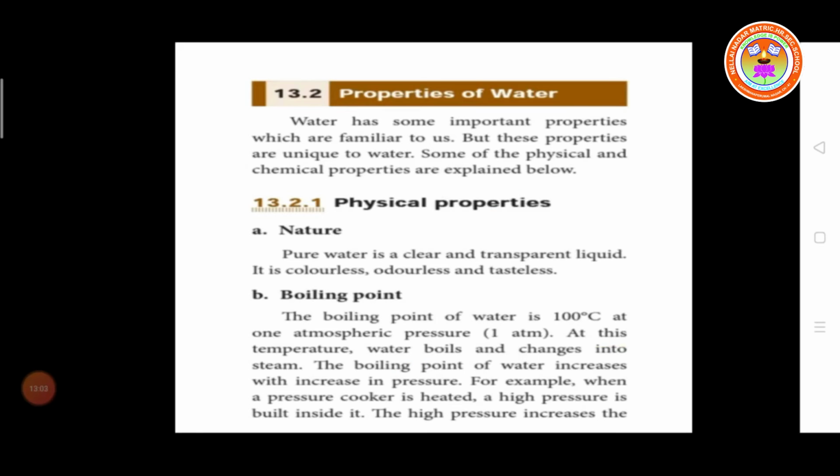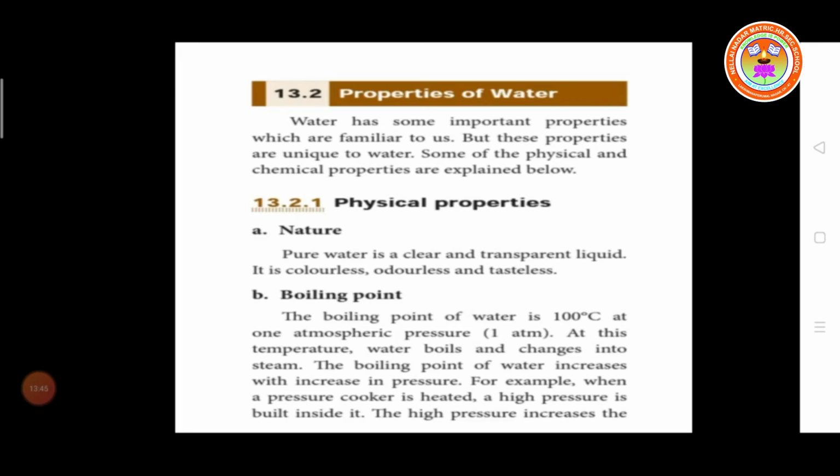Then, properties of water. Water has some important properties which are familiar to us. These properties are unique to water. Some of the physical and chemical properties are explained here. The first one is the physical property, nature. Pure water is a clear and transparent liquid. It is colorless, odorless and tasteless. Water does not contain color, odor or taste.